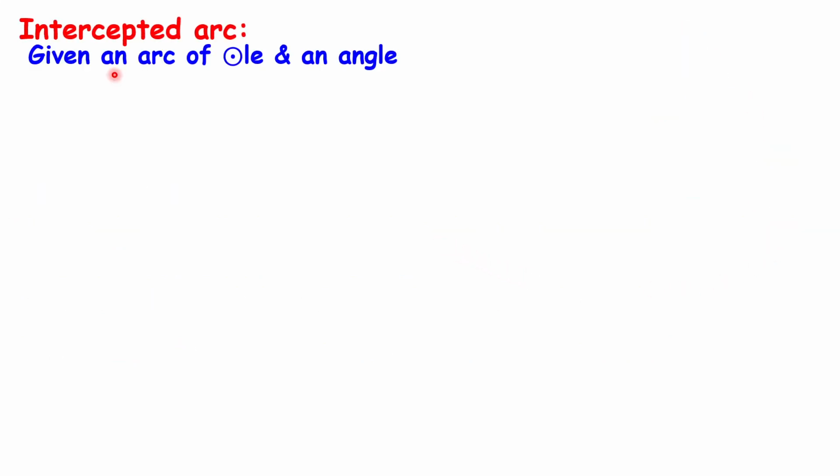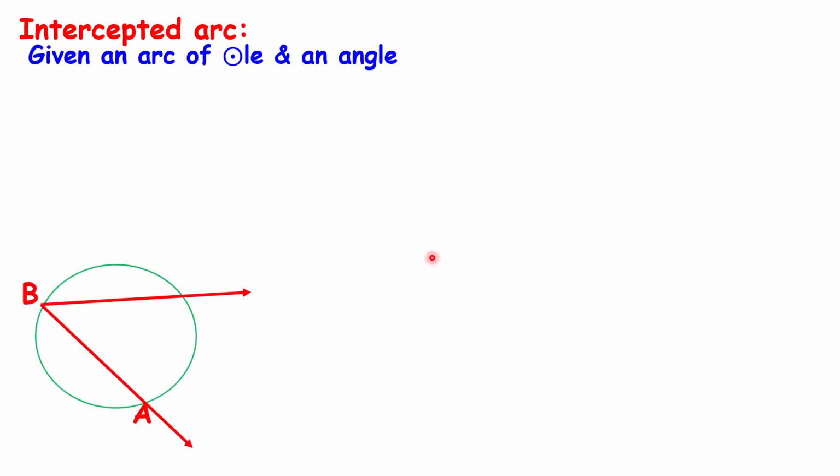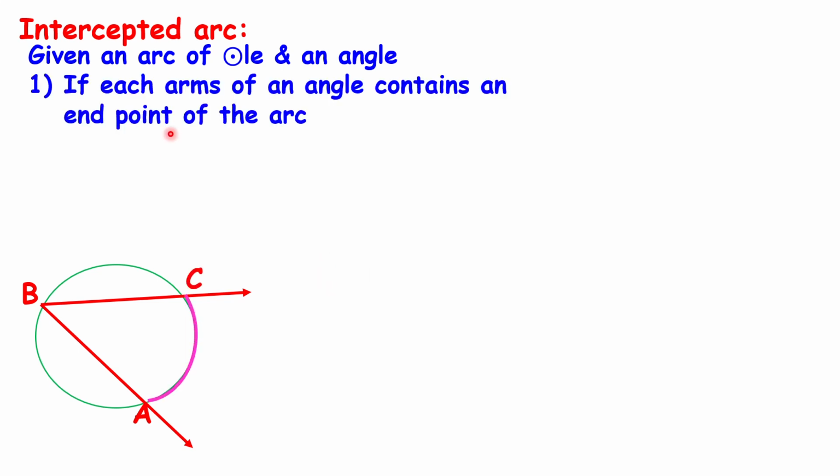Intercepted arc. Given an arc of a circle and an angle, if each arm of the angle contains an endpoint of the arc.